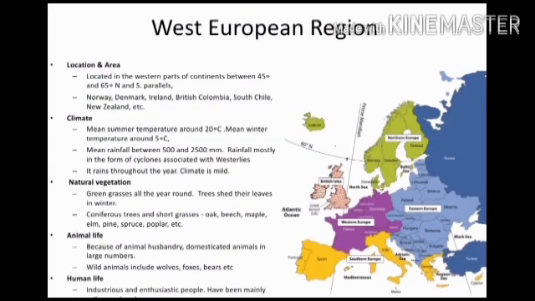West European regions. These regions are located in the western part of continent between 45 degree and 65 degree north and south parallels. Areas are Norway, Denmark, Ireland, New Zealand, British Columbia, etc. Mean summer temperature around 20 degrees Celsius.